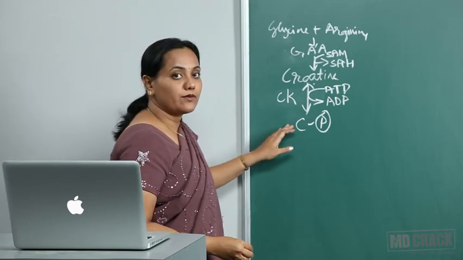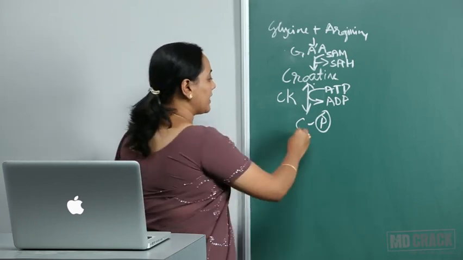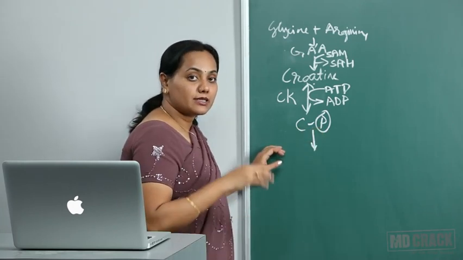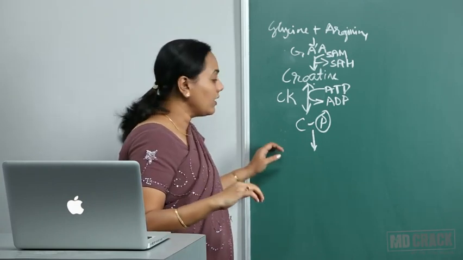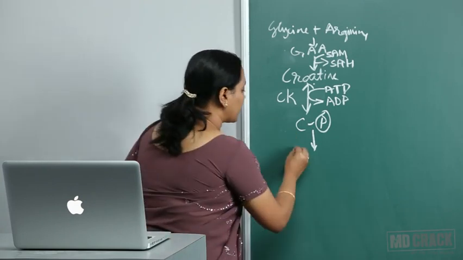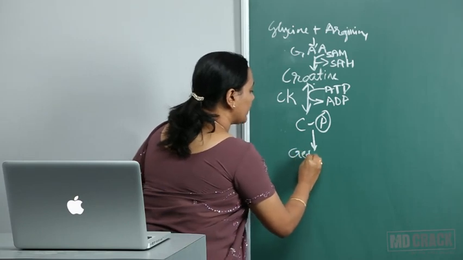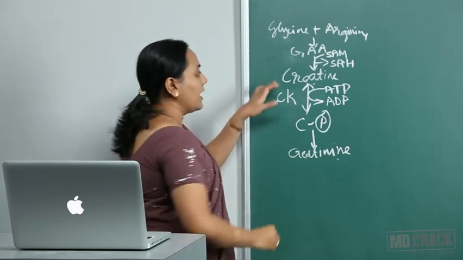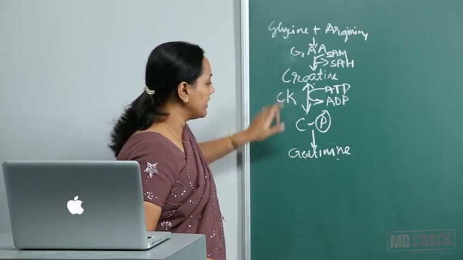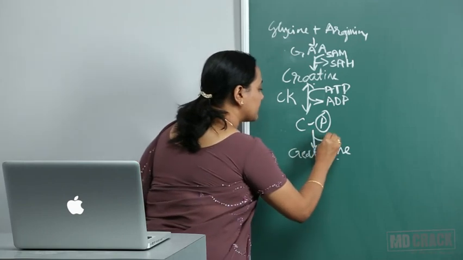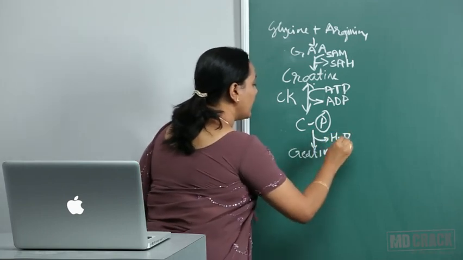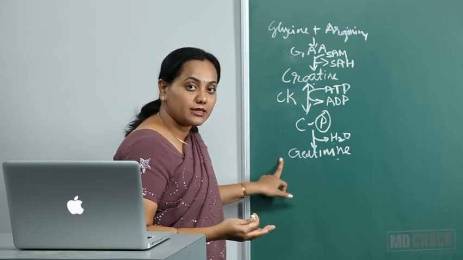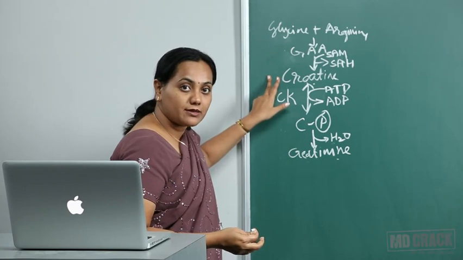What else happens to creatine phosphate? Creatine phosphate can further undergo a non-enzymatic anhydrous removal of water molecule, and it will result in the formation of creatinine. Creatinine is the anhydrous form of creatine. Anhydrous, water has been lost. It undergoes cyclization and creatinine is formed. This creatinine can be excreted in the urine. Creatine also can be excreted in the urine.